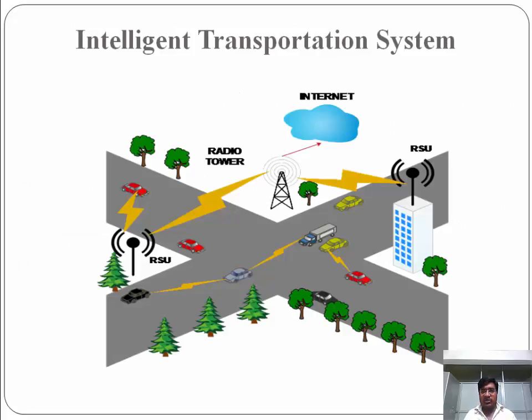This is a simple scenario which I have shown for an intelligent transportation system. Here I have shown a communication between vehicles, which is V2V communication, and this red car is communicating with an RSU, which is a V2R communication. Here I have shown a radio station which is providing access to all RSUs for any information which a government or some centralized agency is going to broadcast to all the vehicles.